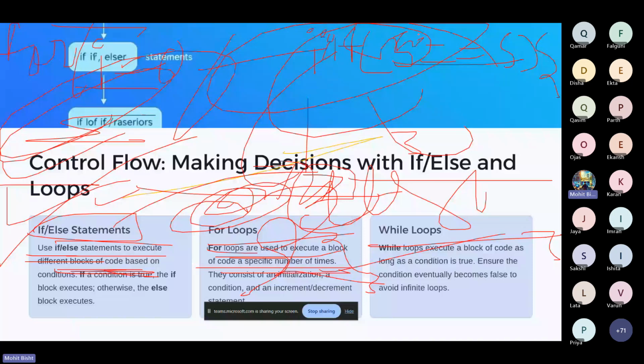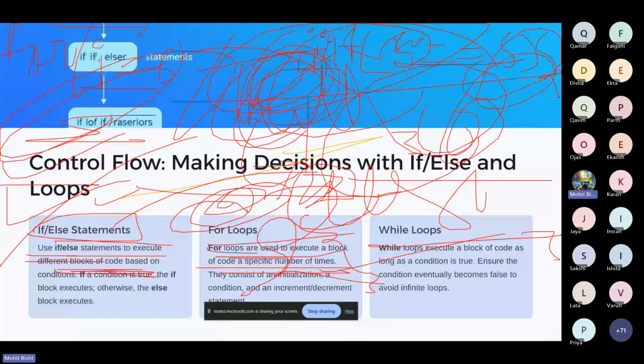Then next we have the while loop. While loop is also similar, a looping system, and it is also used as a control flow. While is a modified version of for loop. In for loop we have three statements: the initialization, then the condition statement, then the update statement. Sorry, the next we have while loops.